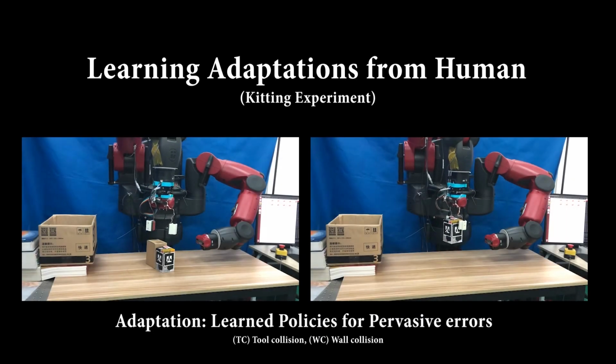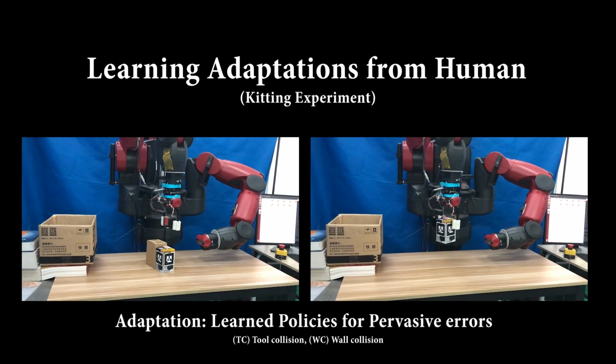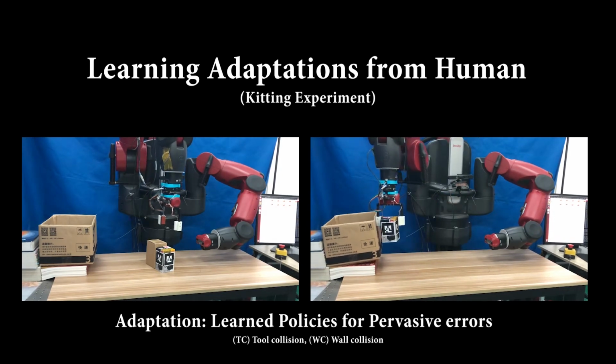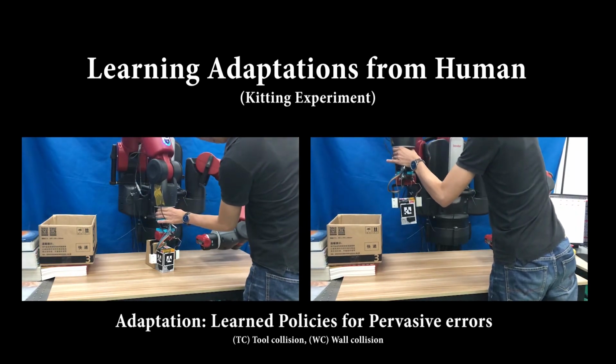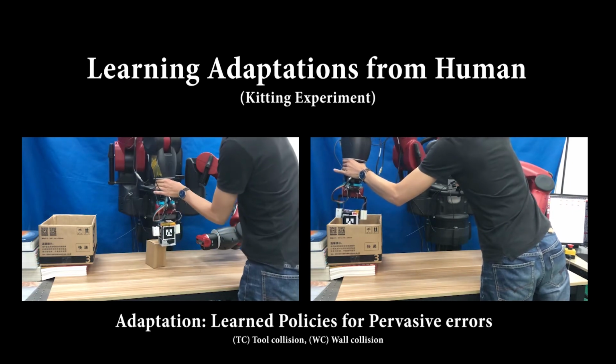Adaptive policies resolve persistent anomalies that cannot be solved by re-enactments. We rely on human intuition and expertise to provide adaptation skills through kinesthetic teaching. Here are two such examples.